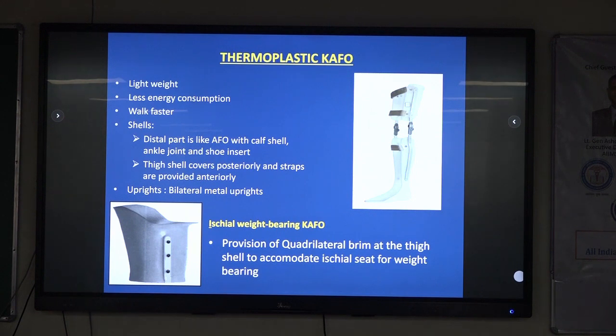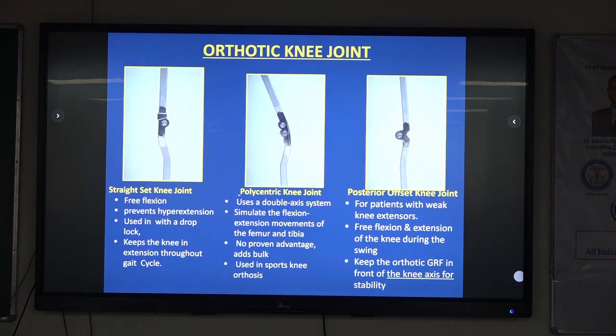Uprights are bilateral metal uprights, and in some cases we can use a steel weight bearing cuff on the top. In addition, if there is a rotational problem around the hip, it can control that. Because pressure gets distributed and more circumference coverage is provided, it also controls rotational problems which otherwise would have needed HKFO to control.